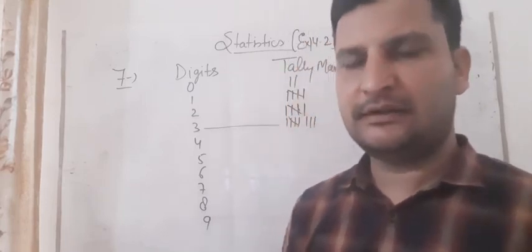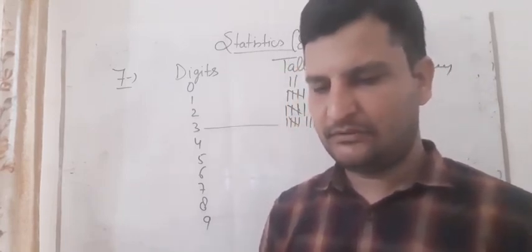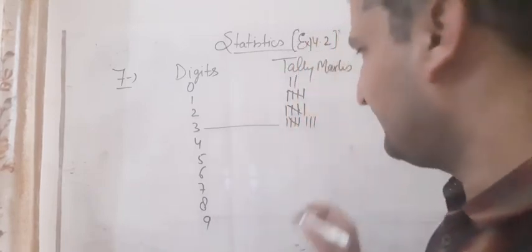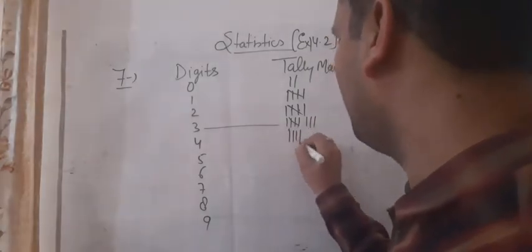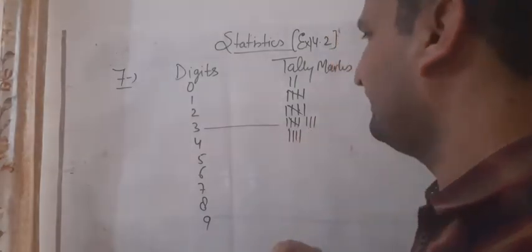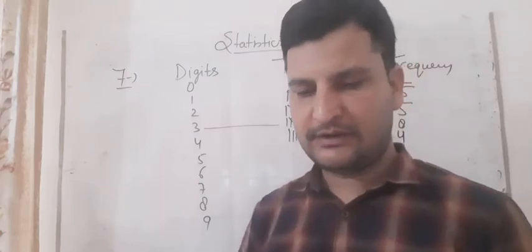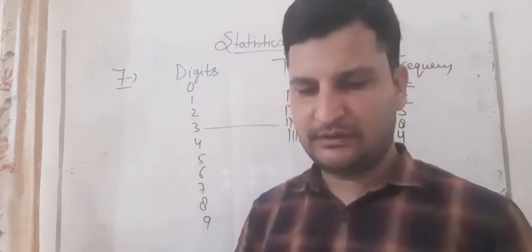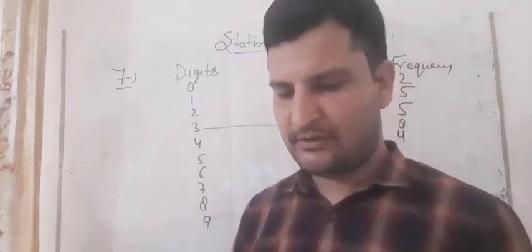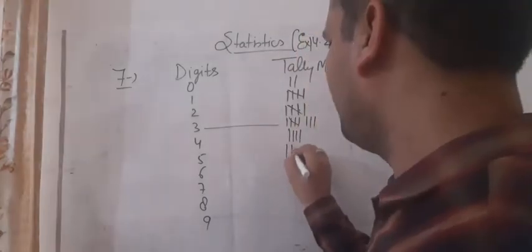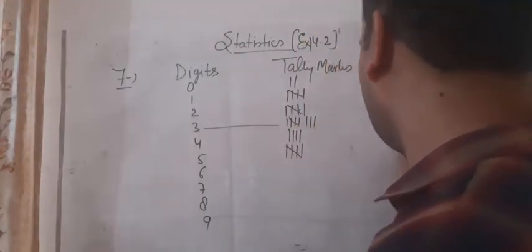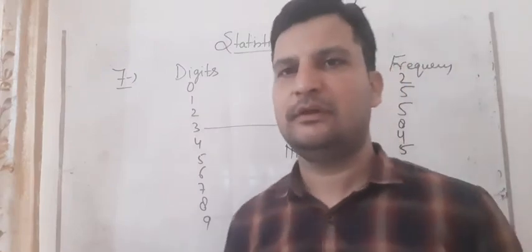How many 4s are there? We have to count again. 1, 2, 3, 4. 4 is very less. 4 is coming 4 times. So we can write 4. How many times is 5 coming? 1, 2, 3, 4 and 5. 5 is also coming 5 times.